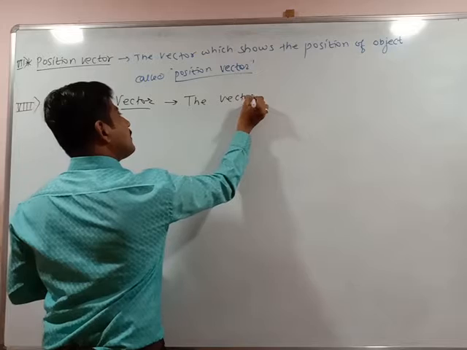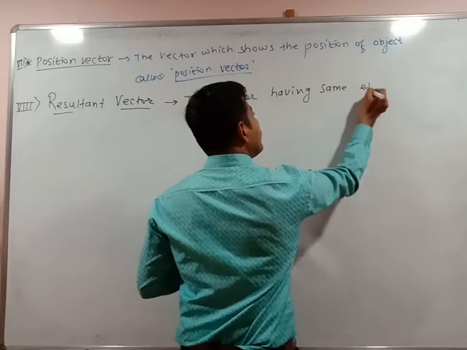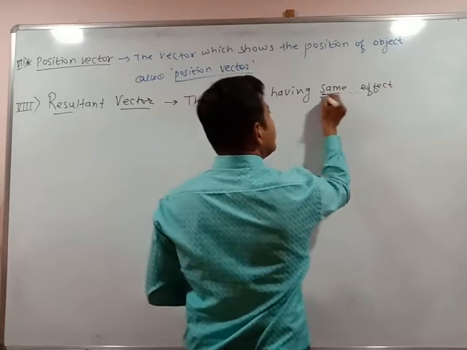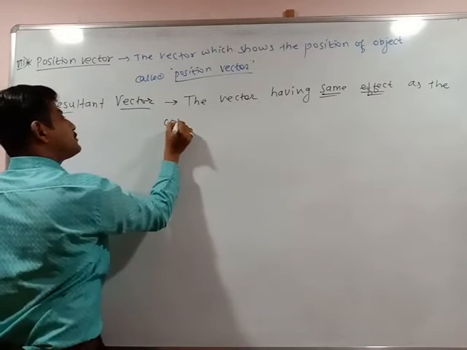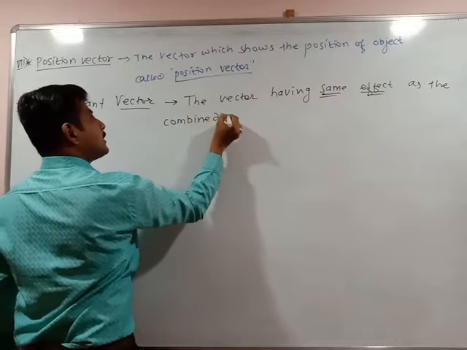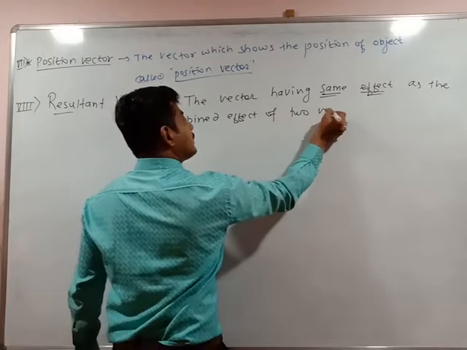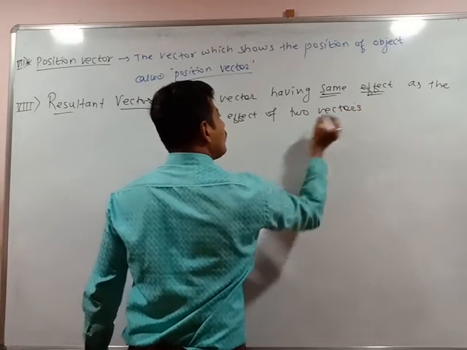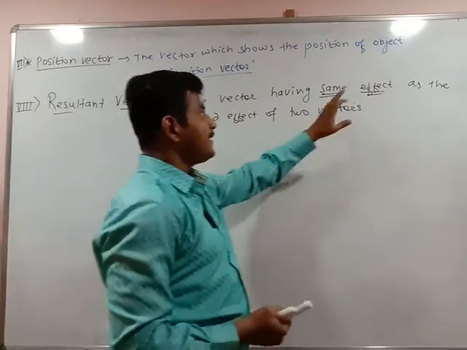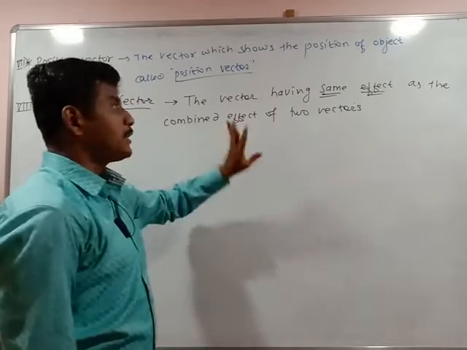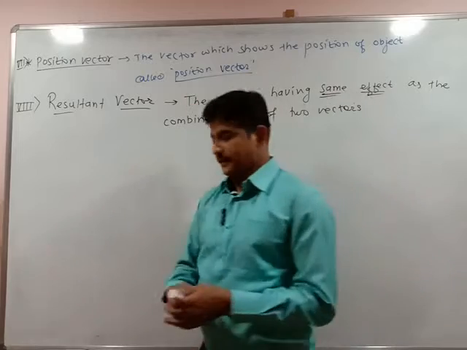The vector having the same effect as the combined effect of two or more vectors, that vector is said to be the resultant vector. And what is the meaning of this? The vector having the same effect as that of the combined effect of two vectors, means if we add two vectors, then the addition of these two gives the resultant vector, having the same effect.